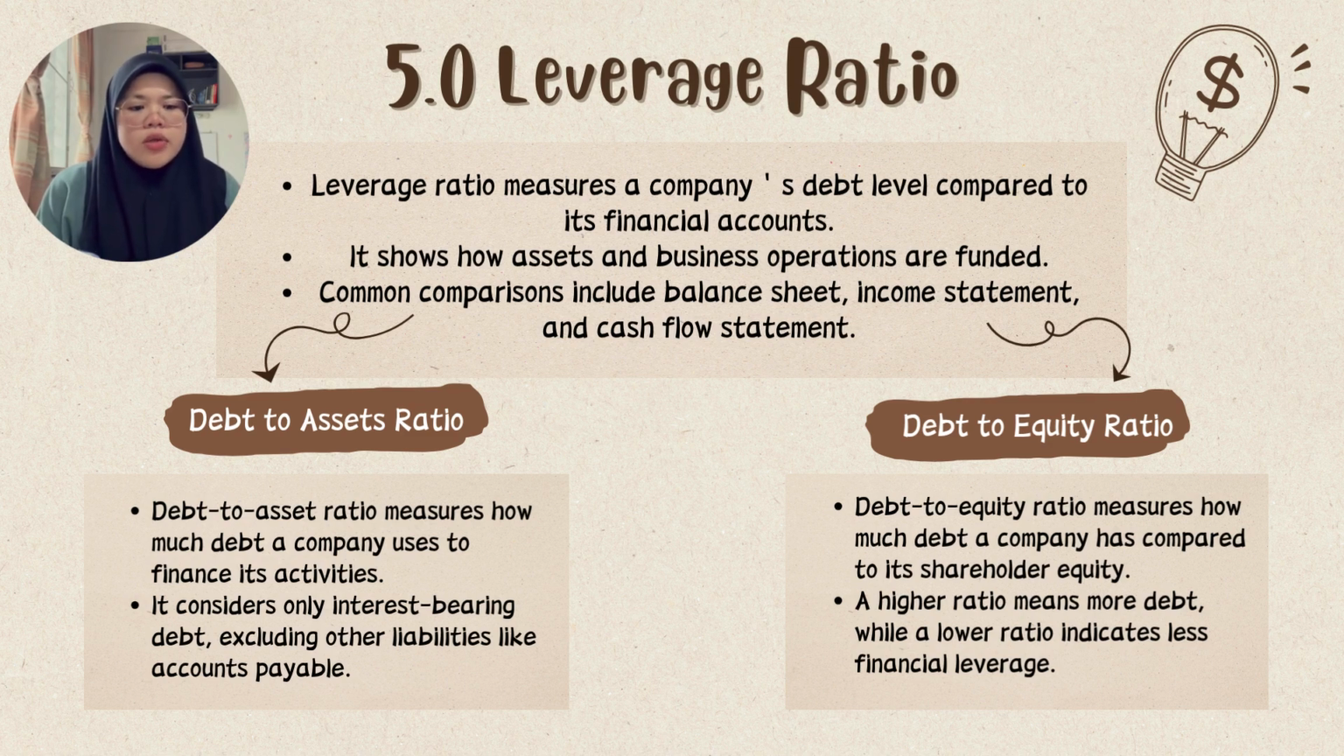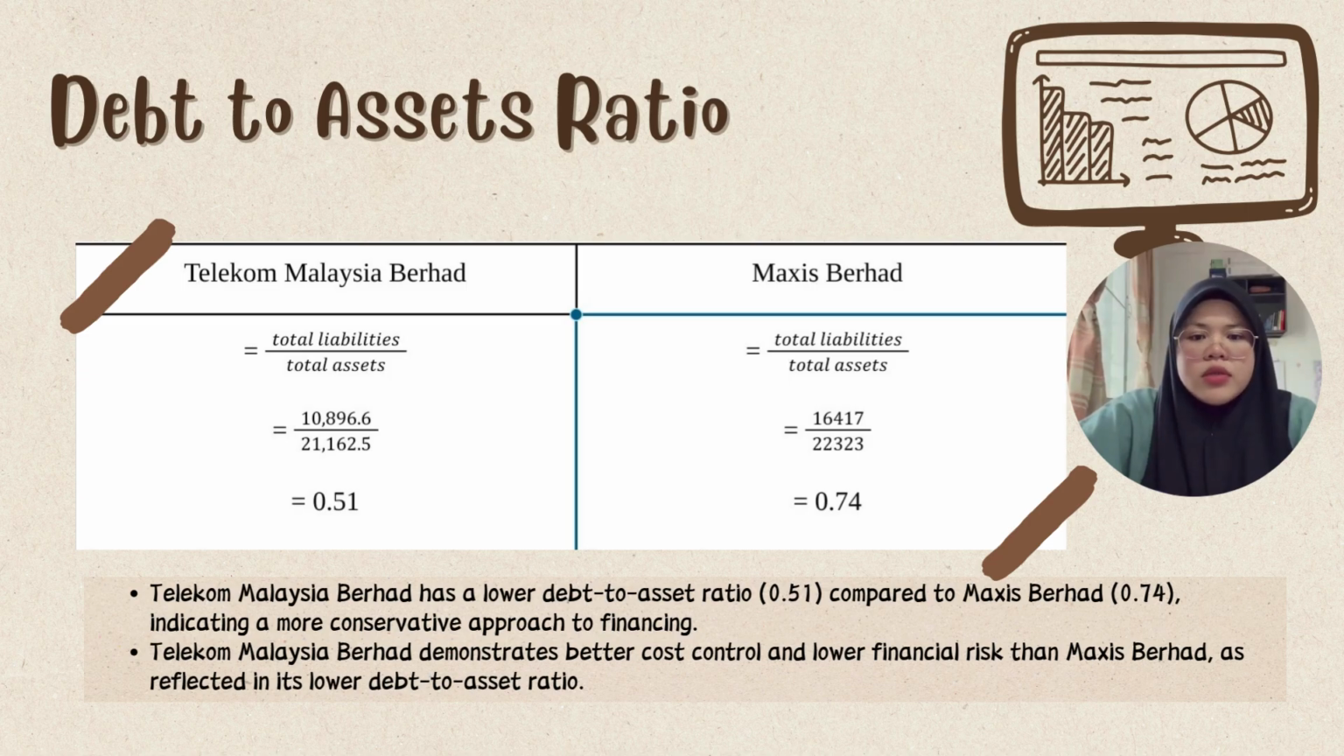Next, debt to equity ratio. Debt to equity ratio measures how much debt a company has compared to its shareholder equity. A higher ratio means more debt, while a lower ratio indicates less financial leverage. The formula for debt to asset ratio is total liabilities divided by assets. So for Telekom Malaysia Berhad, we got 0.51 and Maxis Berhad is 0.74.